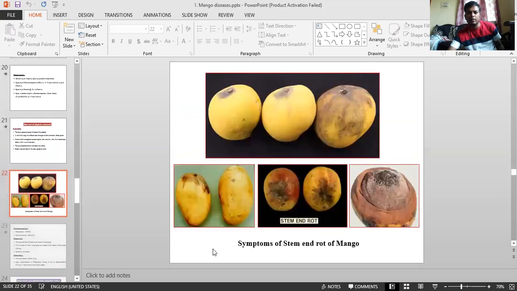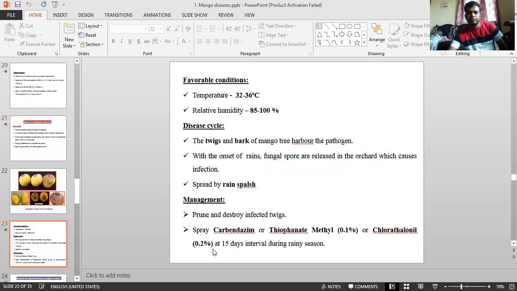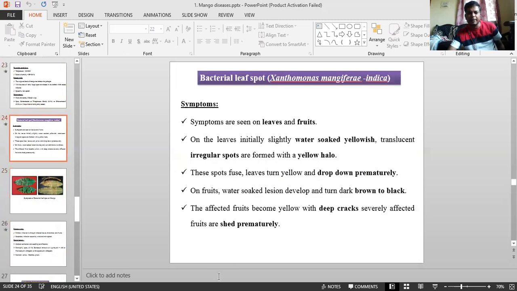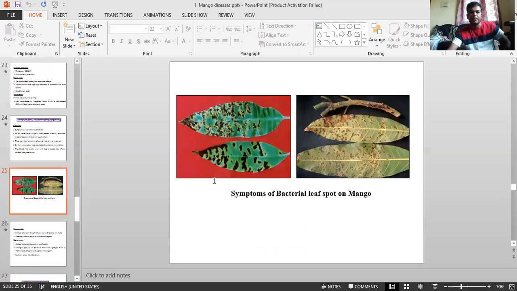I'll see the bacterial one. I'm searching for bacterial spot. Bacterial spot, I will go next. This is bacterial spot. Okay. Before going to symptomatology, we have already discussed in the practical class how the symptoms look. See here, on younger leaves, especially the upper and lower surface, and on twigs. Coming to the causal organism, Pseudomonas mangiferaeindicae. This is bacterial spot. Before going to symptoms, coming to economic importance.